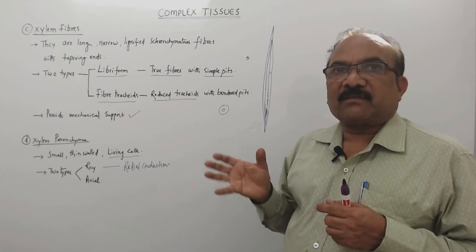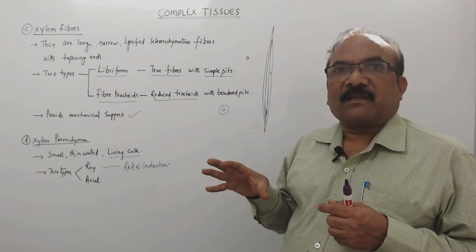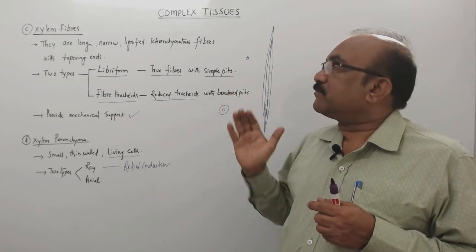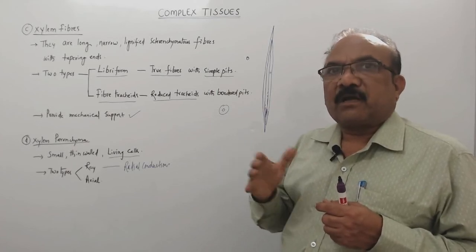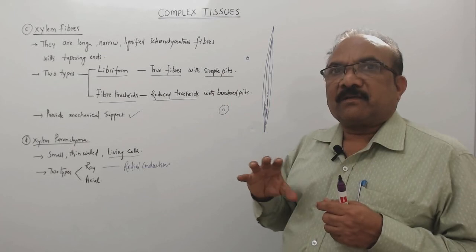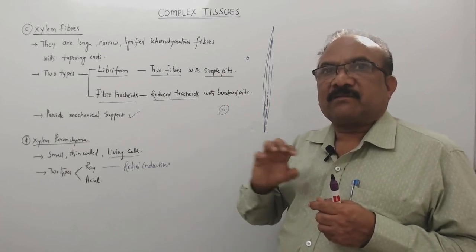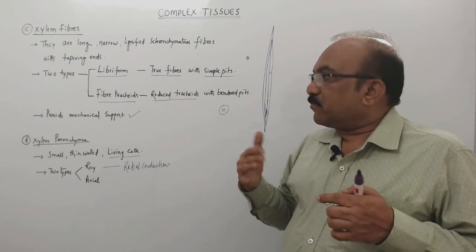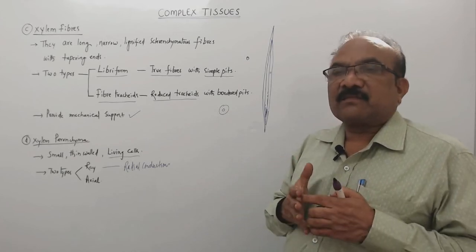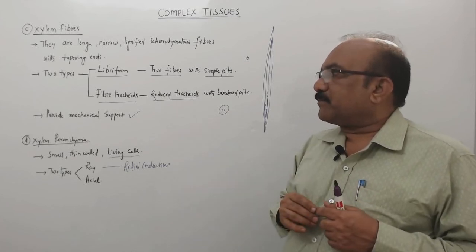So the majority of the xylem cells are dead cells. That's why xylem is considered a dead conducting tissue. And of course, as it conducts water, we can say it is a dead water conducting tissue. And the only living cells associated with the xylem are xylem parenchyma.